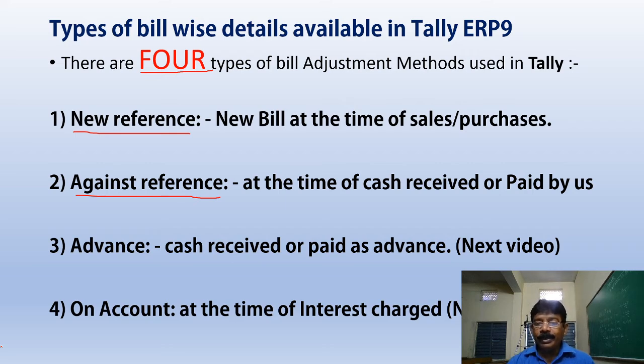When we pay cash against that bill, we select against reference while passing the payment voucher. These two we will learn in the next video when we discuss payables management.